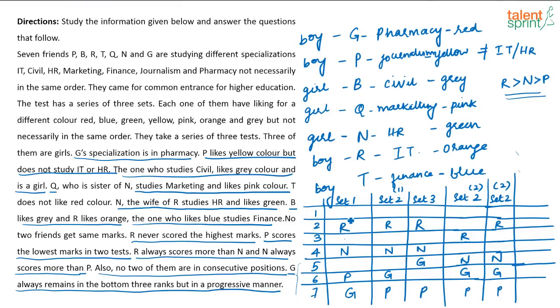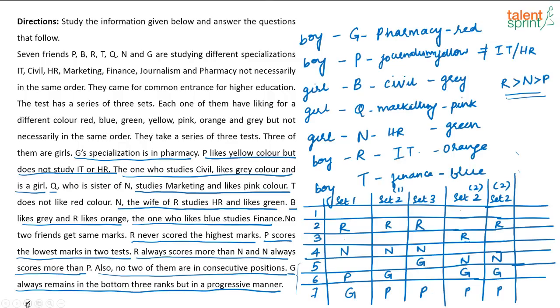Okay, for set 1, can B and T be in consecutive positions? No, correct. For set 2, again here in this case, B and T cannot be in consecutive position. Again in this case also, B and T cannot be in consecutive position. Here, B and T can be in consecutive positions, right?